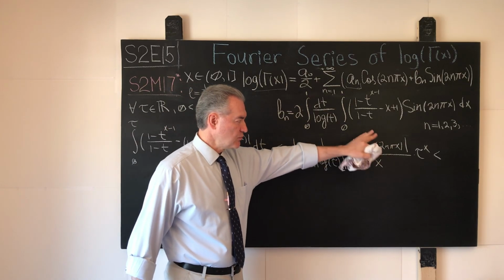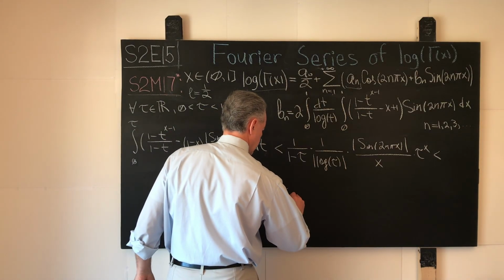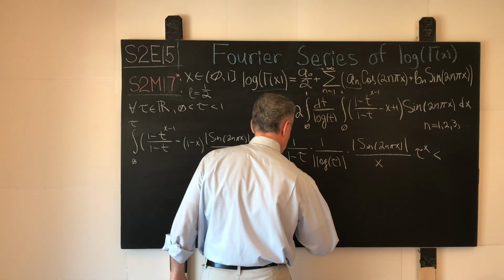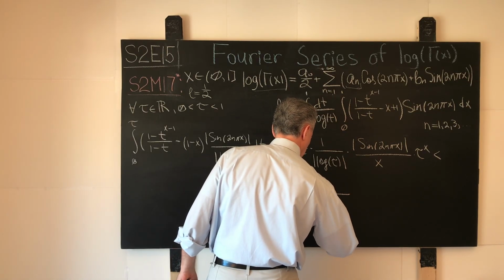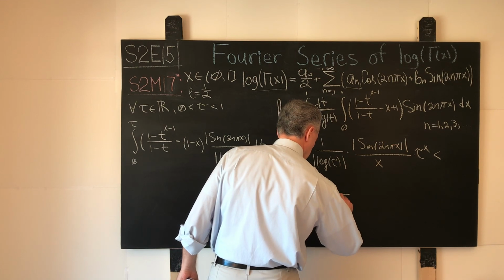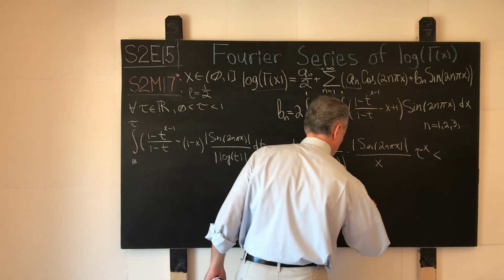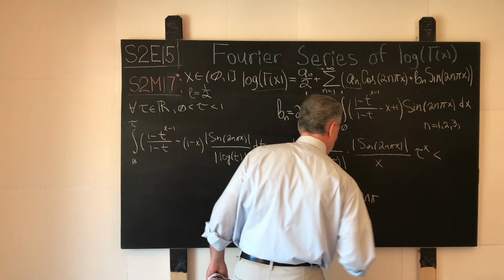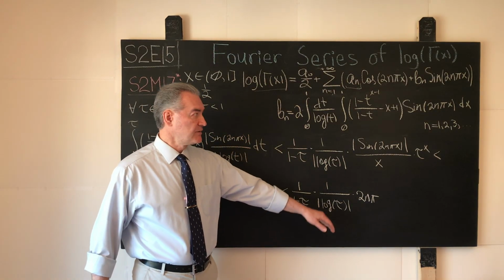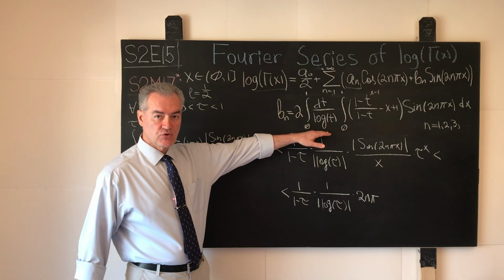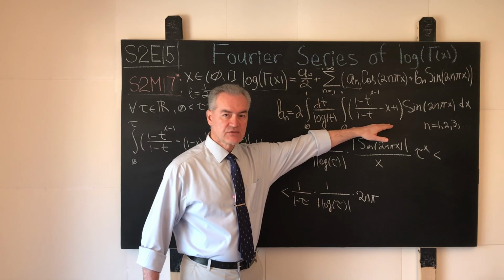When x gets fairly small, we recognize our favorite limit. So from above, this expression will be estimated as follows: 1 minus tau times 1 over the absolute value of the logarithm of tau times 2n pi. And by the corresponding real analysis theorem, that means that the switch in the order of integration shown over here is legal. And next we will start working with the innermost integral shown over here.